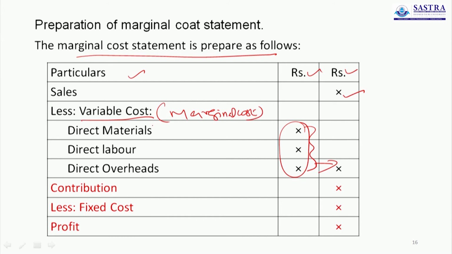Sometimes they give variable cost as rupees 1 lakh, sometimes they will give the bifurcation of 1,50,000 into direct material, direct labor and direct overheads. When they give it directly, you take it directly. When they give the bifurcated figures, you calculate the aggregate value. So less variable cost, material, labor, overheads, these are the direct variable costs. Then the difference between sales and total variable cost is called contribution, then less fixed cost, so finally it gives profit. So this is the marginal cost statement.